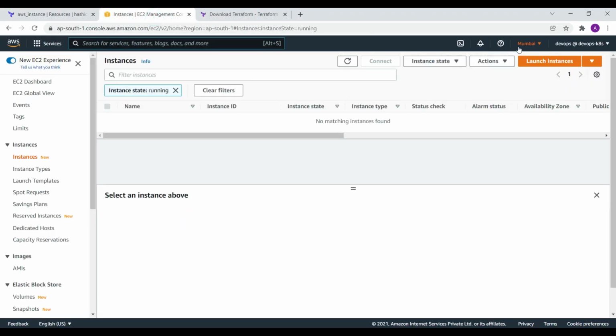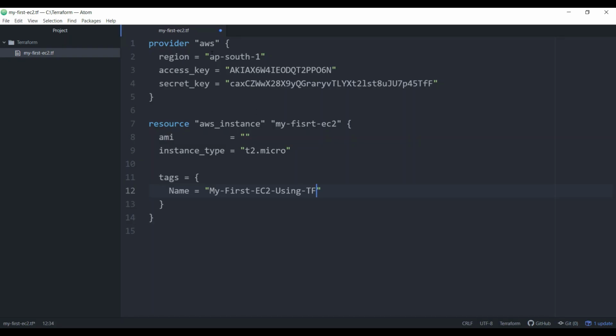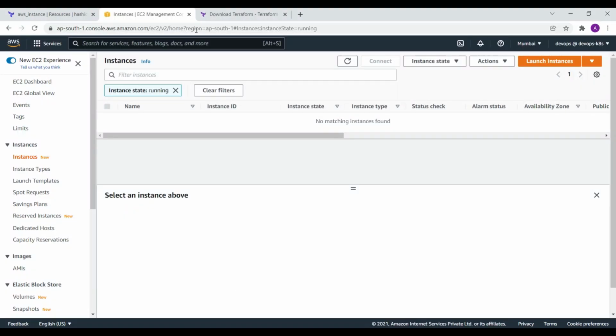Currently I am in AP South 1, so this is the same region, AP South 1. I also provided the access key and secret key, all the things are provided here. The AMI is the only thing missing; the instance type I already provided. So all this information I provided to the Terraform file, and one thing is missing, the AMI. So I'm going to get the AMI.